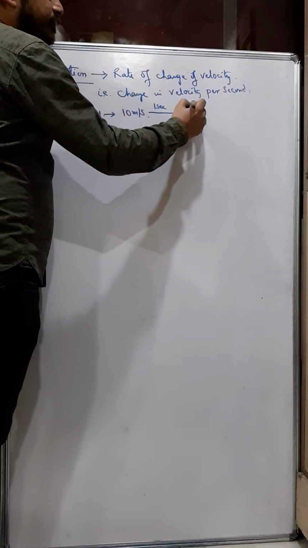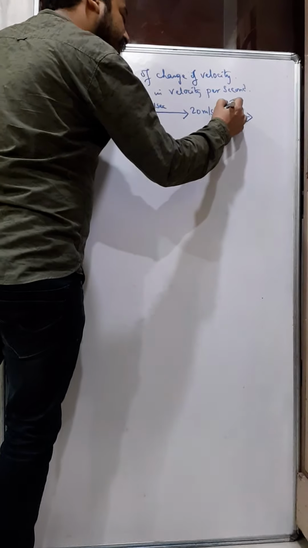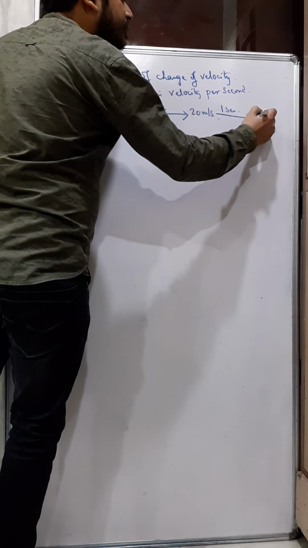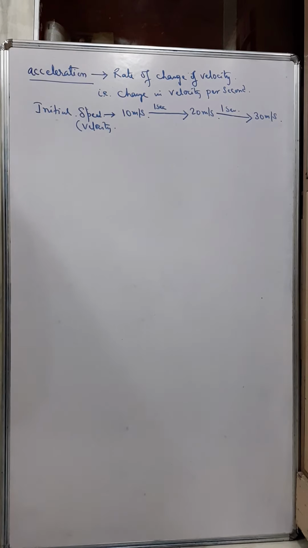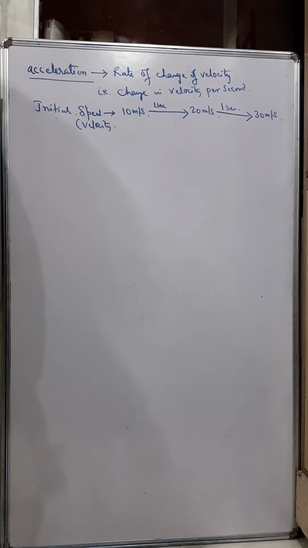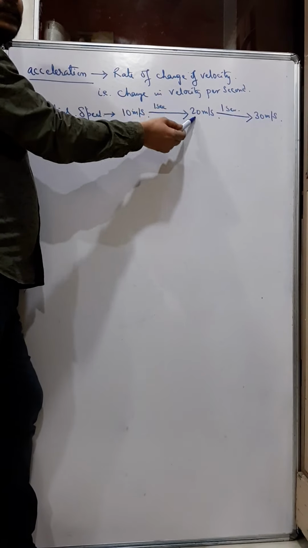And after 1 second the velocity becomes 20 meter per second, and then further after 1 second the velocity becomes 30 meter per second. So that means the velocity is increasing.